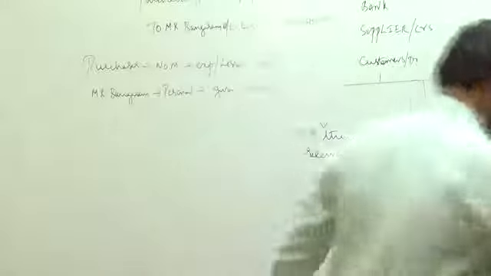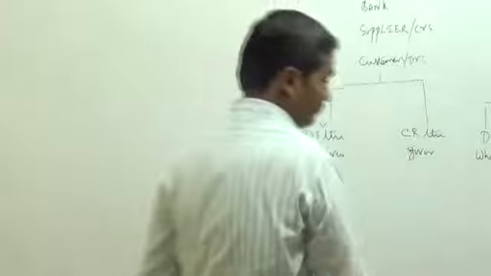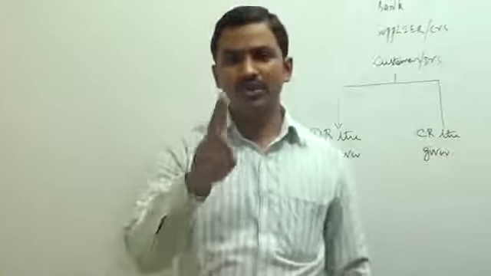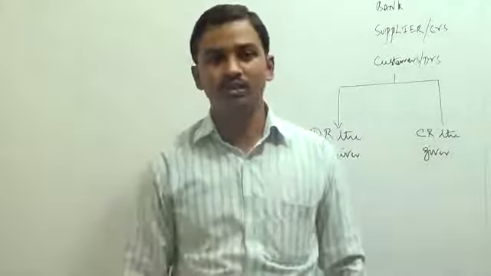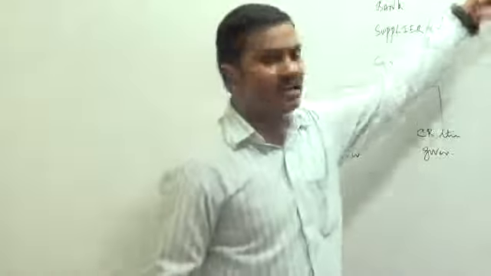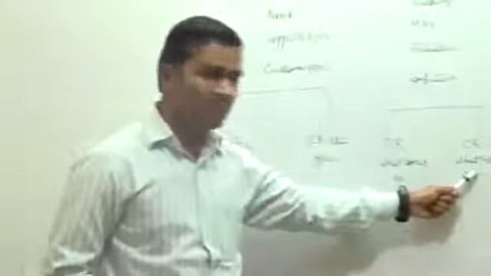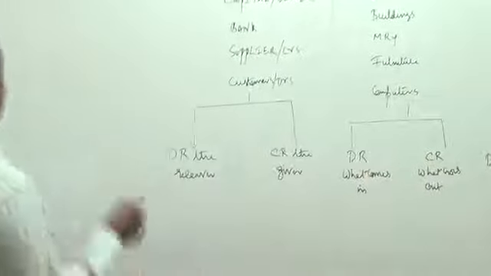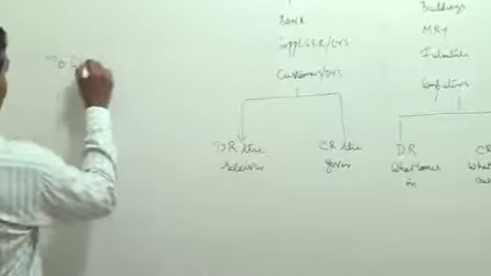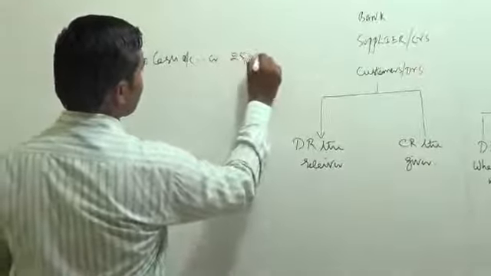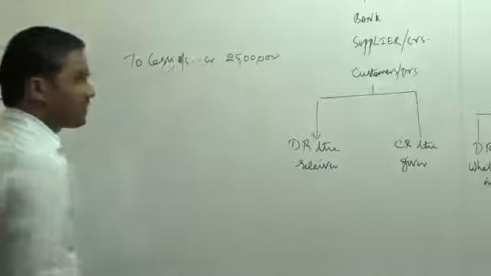Now let us learn how to record an entry for the transaction. How much cash is going out of the business? 25 lakhs rupees cash is going out of the business. Cash, what is your nature? Cash is a real account. It is going out. That is why that account has to be credited. So I immediately credit cash account. To cash account credit 25 lakhs.